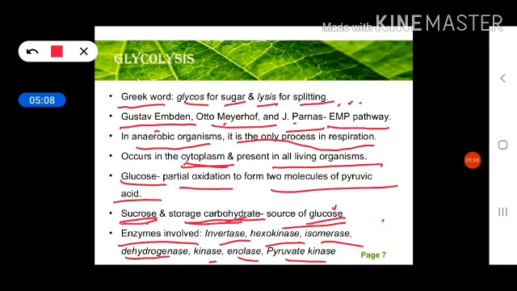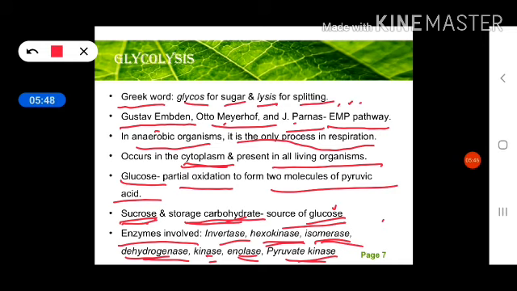When glucose converts into glucose 6 phosphate, one phosphate group is added at its sixth carbon. So where does this phosphate come from? It comes from ATP. You can see here, this is the ATP. This ATP loses one phosphate, which is taken by the glucose molecule and attached to its sixth carbon, converting it into glucose 6 phosphate. Due to this, ATP gets converted into ADP. So here there is a loss of one ATP molecule.